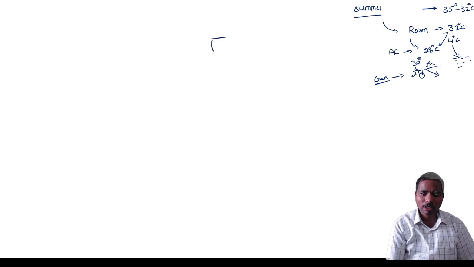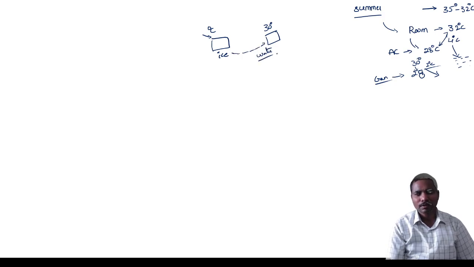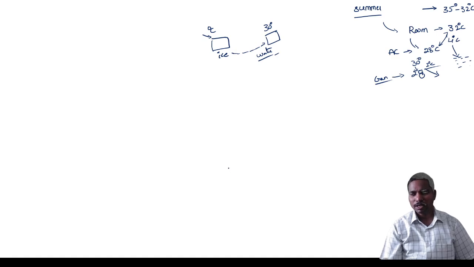If you place one ice cube, approximately 0 degree centigrade, in a room at 30 degrees centigrade, then the ice becomes water at a faster rate, so it loses its temperature very fast.